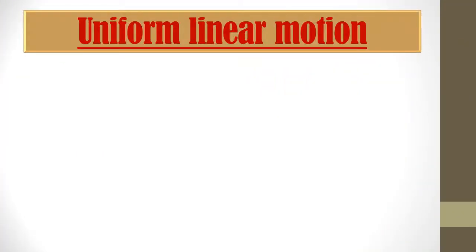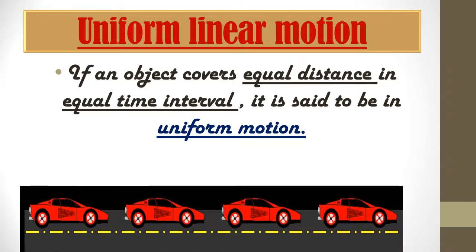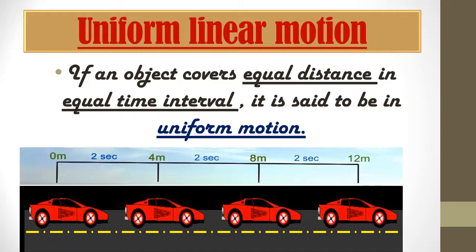The first type of linear motion is uniform linear motion. Let's see what it is. If an object covers equal distances in equal time intervals, it is said to be in uniform motion. Here you can observe a picture on the screen. This is an example of uniform linear motion. That means the car is moving in a straight line, and it covers equal distances in equal intervals of time.